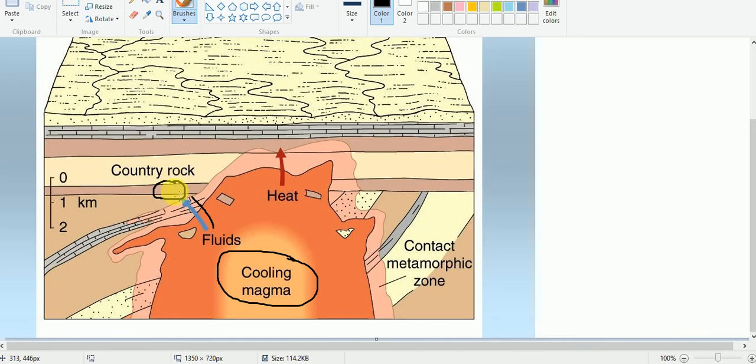The original rock is here, and when magma contacts this rock, then due to this great heat there will be recrystallization of this country rock, and a new type of rock will be formed, and this process is known as contact metamorphism, a type of thermal metamorphism. This is what we call the contact metamorphic zone. In this case, the rock is nearby the magma chamber.